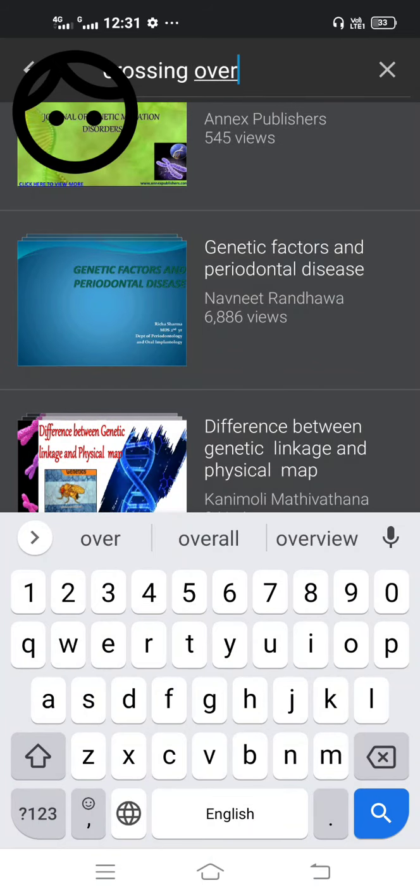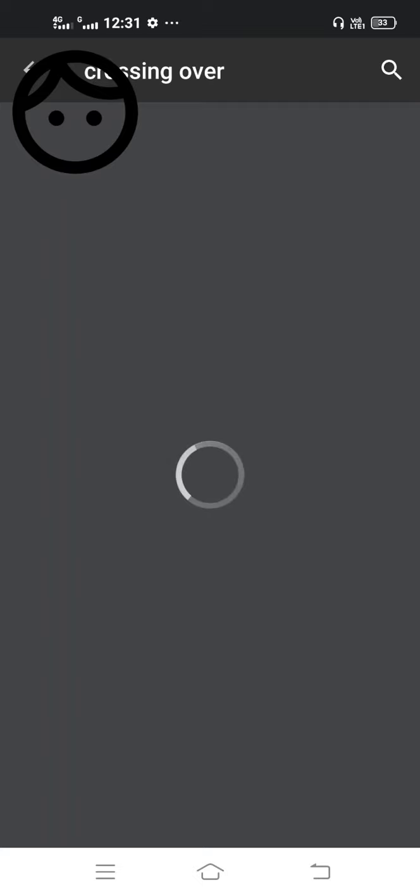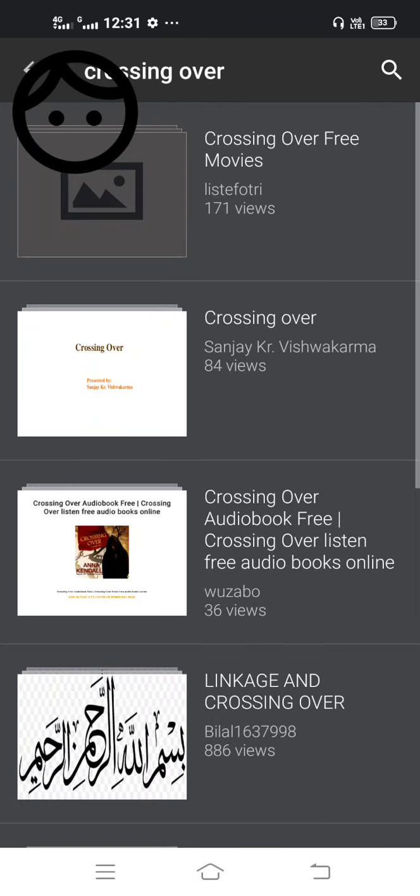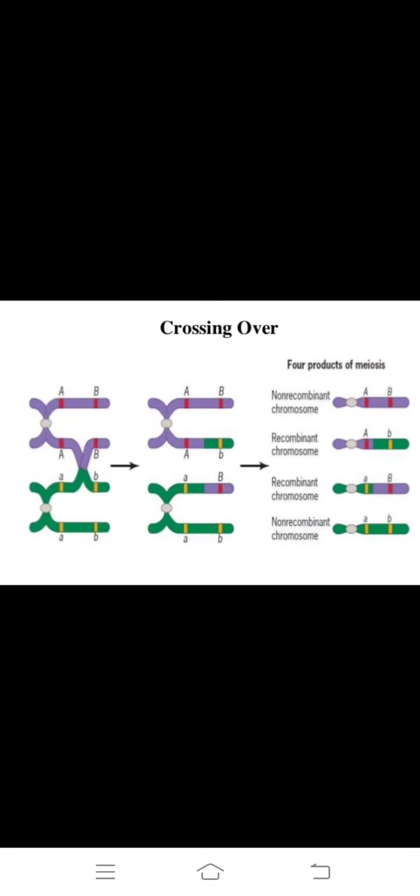Crossing over was also discovered by T.H. Morgan. It is the recombination of genes on the same chromosome, where parts of homologous chromosomes interchange.